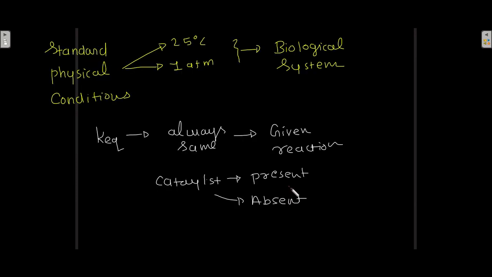Now in the standard physical conditions, such as 25 degrees Celsius temperature and 1 atmosphere pressure for biological systems, the equilibrium constant is always the same for a given reaction whether or not the catalyst is present. Okay, it does not depend on whether catalyst is present or absent. The equilibrium constant of a reaction is always the same at standard physical conditions.